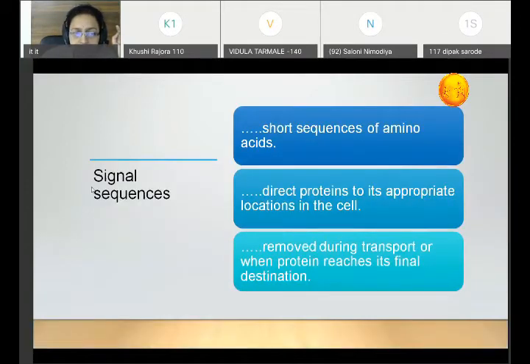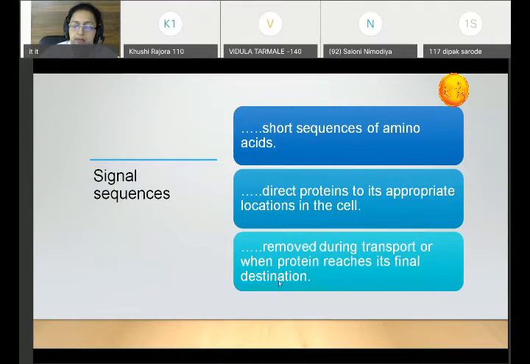Now, these signal sequences that I have told you are short sequences of amino acids. These signal sequences direct proteins to their appropriate location in the cell. So, these signal sequences will help the protein to move to the specific site. And these signal sequences are removed during transport of that particular protein to the specified site, or when the protein reaches its final destination.